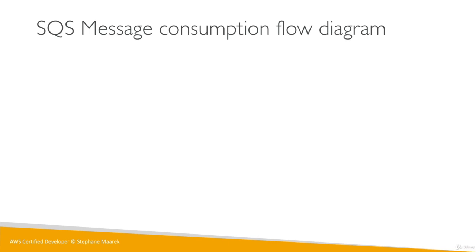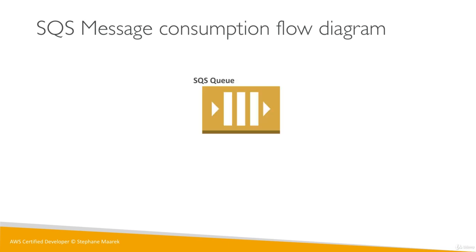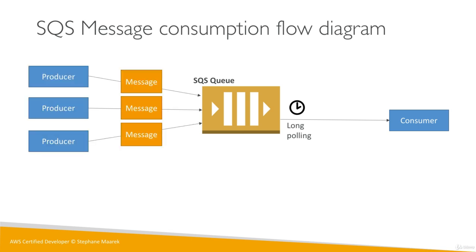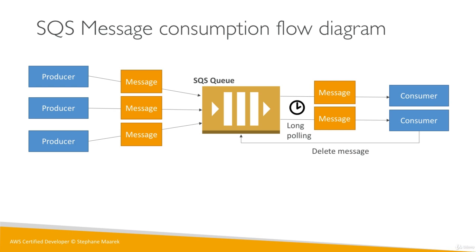To put it all together, if you understand this diagram, you've understood SQS, and if not, look at the hands-on and come back to this lecture. Here's what it looks like. We have our SQS queue, and we have our consumers, and they do long polling. They ask for messages and wait maybe 20 seconds for these messages to arrive. Now we have producers, and they can send many messages, could be different producers. When these messages arrive in SQS, they will be passed on to my consumer. When my consumer is done processing these messages, it will use the delete message API to delete them from the queue. And then other consumers may consume other messages.